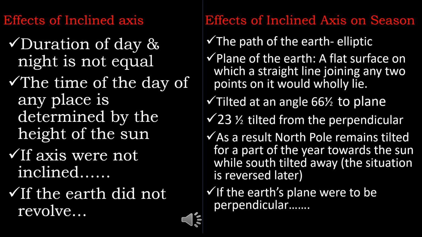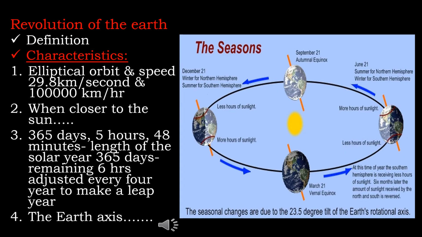Tilted axis and revolution of the Earth create heat zones, which are explained later in this chapter. Revolution of the Earth. The Earth revolves round the Sun in an elliptical orbit. This motion, together with rotation, makes Earth's environment complex.